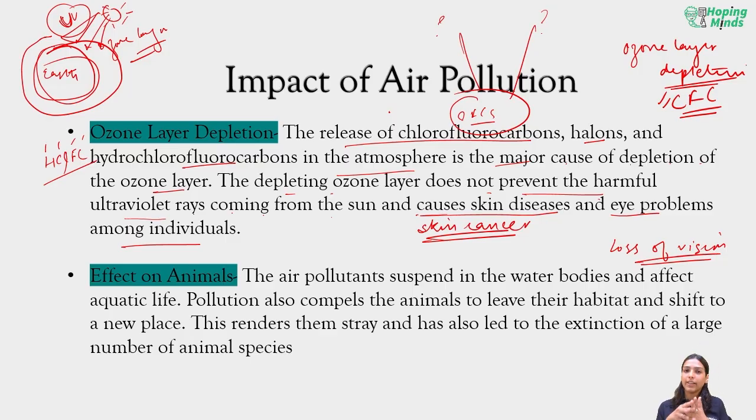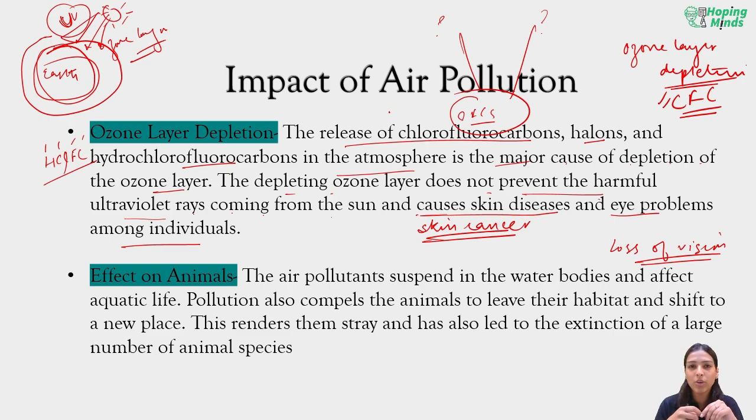We've seen the effect that air pollution has on human health. We've seen the effect of air pollution on a nation's economy. We have seen the impact of air pollution at a global level. We've seen the impact of air pollution on Earth itself. What about animals?